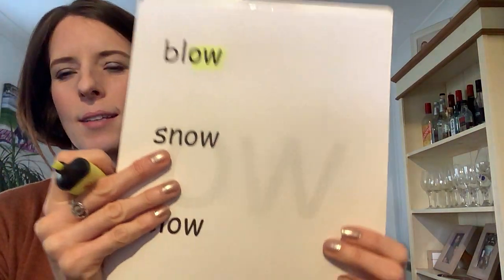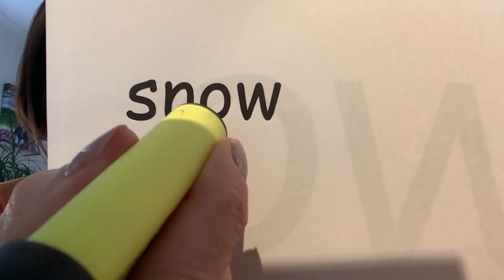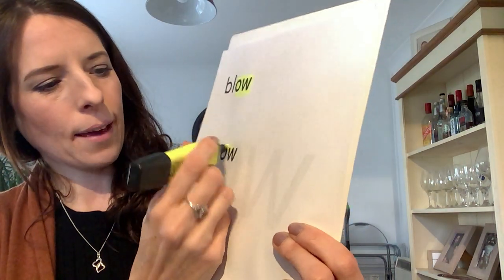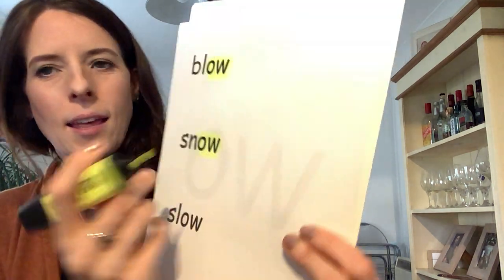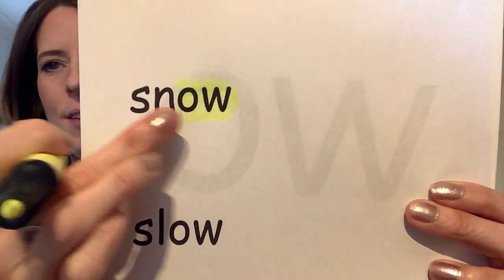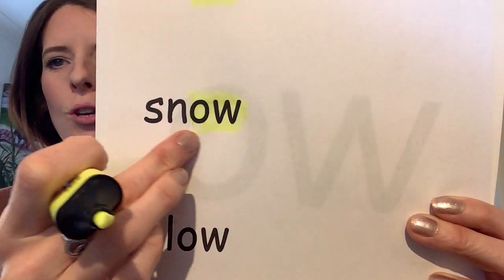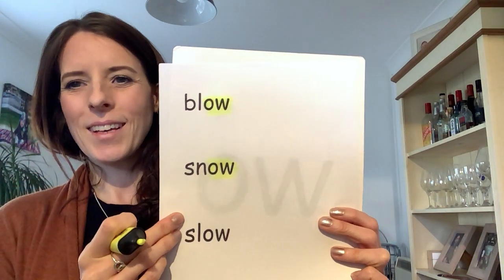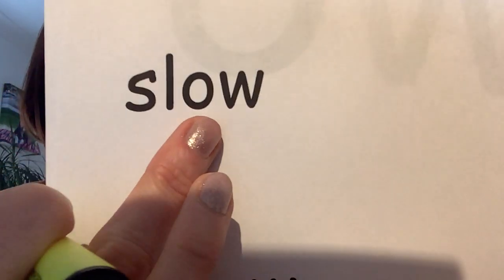Have a look at the next word. Can you see the sound O anywhere? Yeah, there it is, an O and a W. Let's highlight that one. You can do it on your sheet. There it is. S-N-O. S-N-O. Snow. Fantastic, well done.